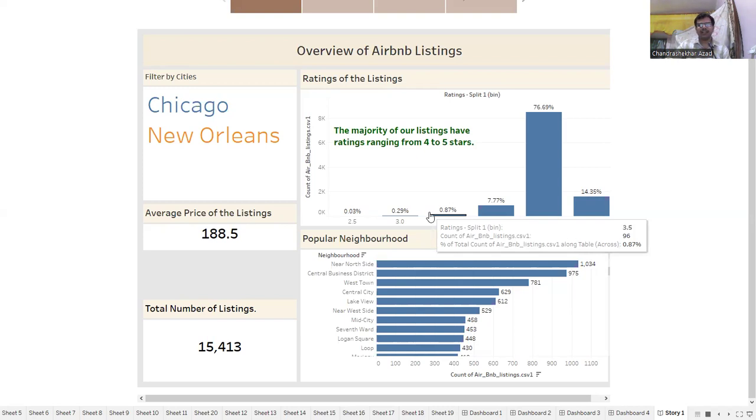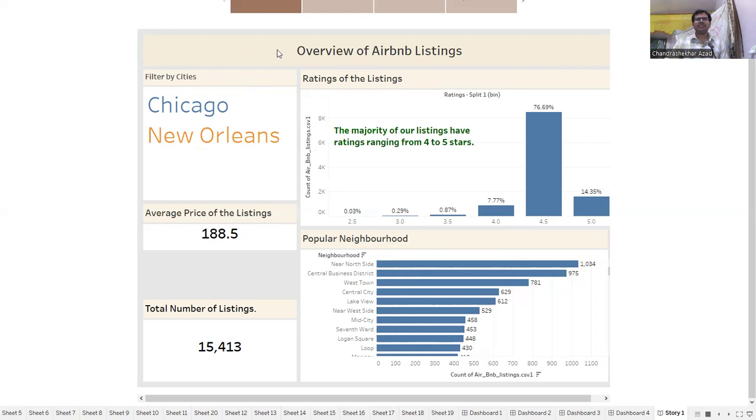The dataset provides a rich collection of information, including listing details, host information, pricing, and reviews. By applying EDA techniques in Tableau Public edition, we seek to extract meaningful patterns and trends, aiding both potential hosts in optimizing their listings and travelers in making informed market decisions. Now I will uncover the stories inside the Airbnb dataset given to me.